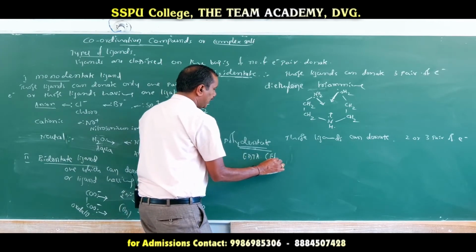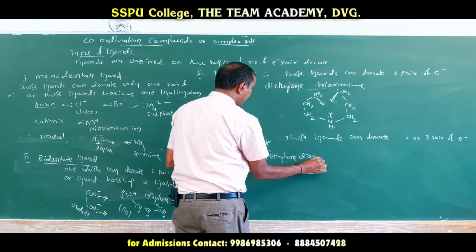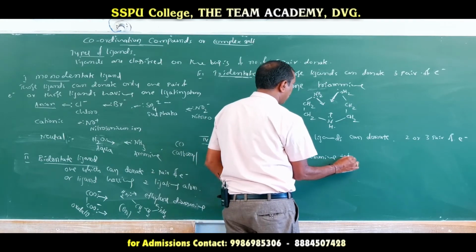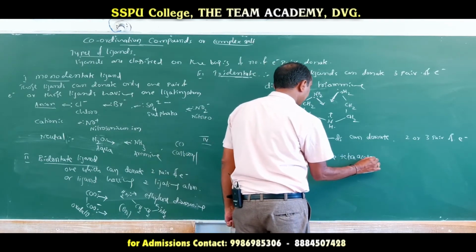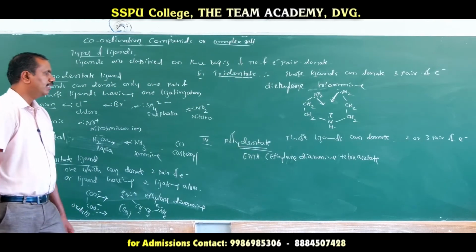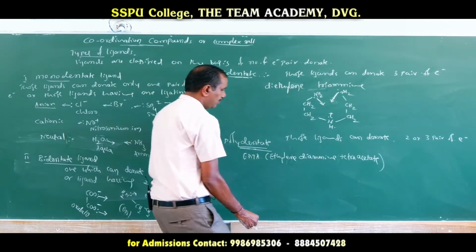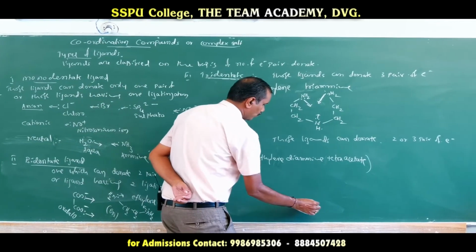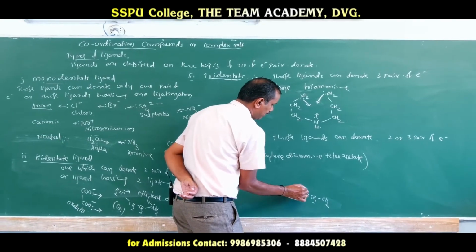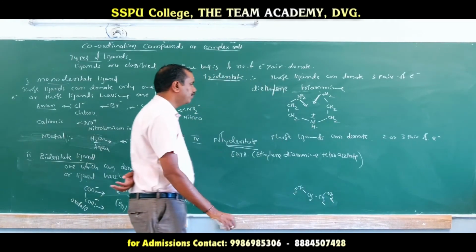So E means ethylene, D means diamine, ethylene diamine, T means tetraacetate, or we may also write ethylene diamine triacetate. Now you see, one ethylene group, diamine means 2 NH2, tetraacetate.